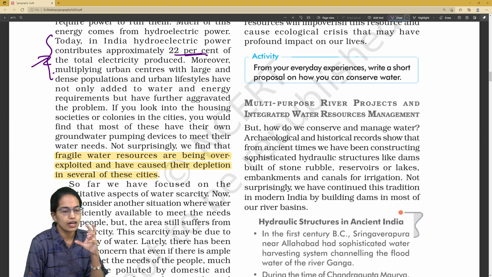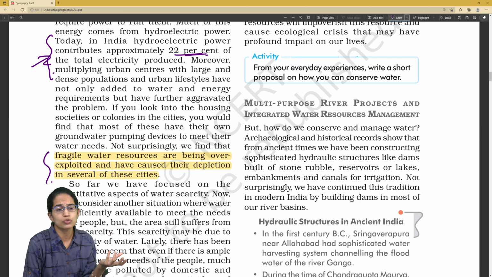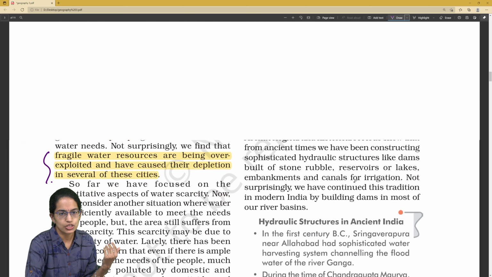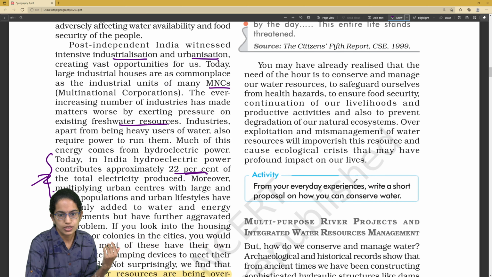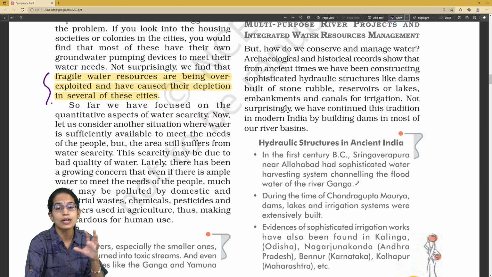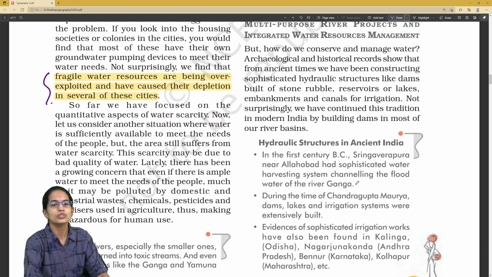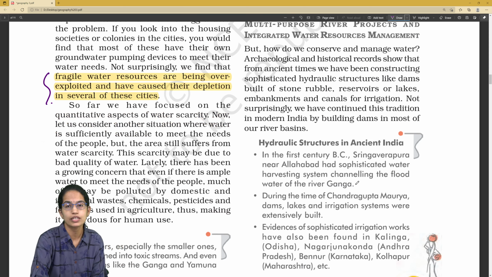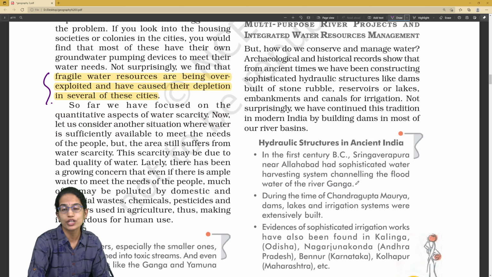Then there are fragile water resources which are overexploited, and we have seen rising depletion of those in many regions. Mismanagement of water and overexploitation is another important reason that we need to discuss. And then multi-purpose river projects: what are those, and how does water resource management occur with multi-purpose river projects?